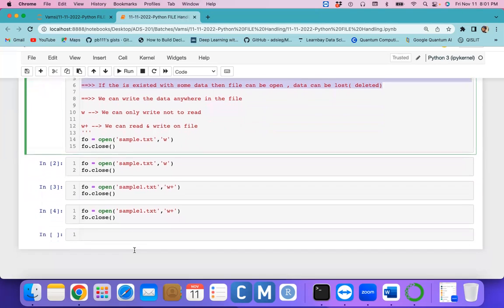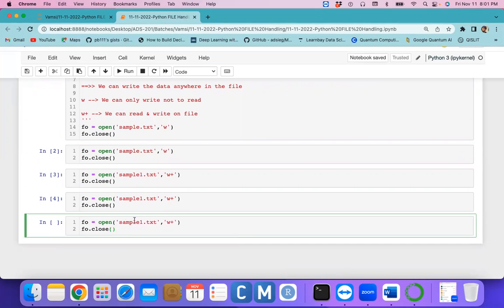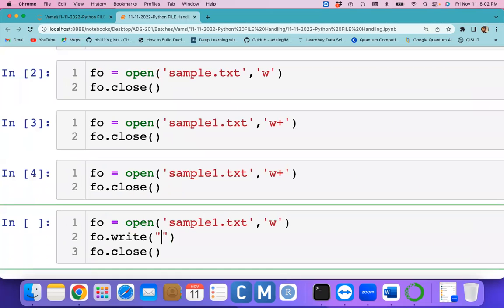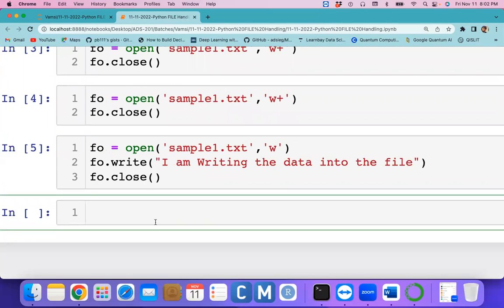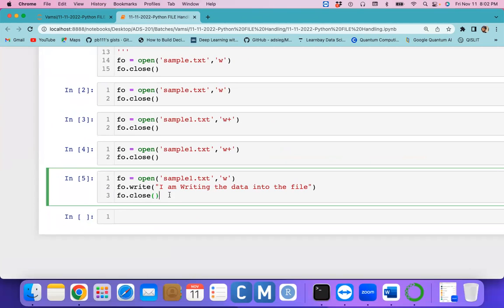Now I would like to go to the difference between the W mode and W plus mode. I open the file in W mode and I want to write some information. If you want to write it, we can use the write method, followed by the data you want to write. I am writing the data into the file. Execute this one. Whether this sample1.txt is available or not, we'll look now.